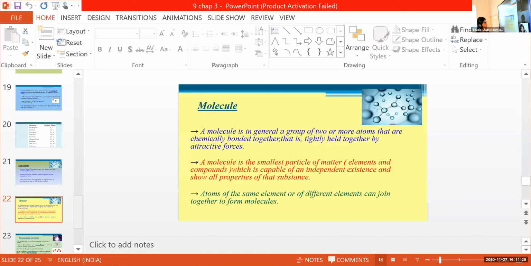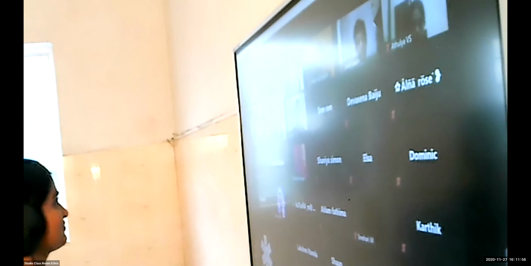What do you mean by chemically bonded? It is made up of chemicals, or otherwise known as, what takes place there? Atoms are combined to form. Yes, combine, that's also right, but that's not the answer I am expecting. What takes place there?